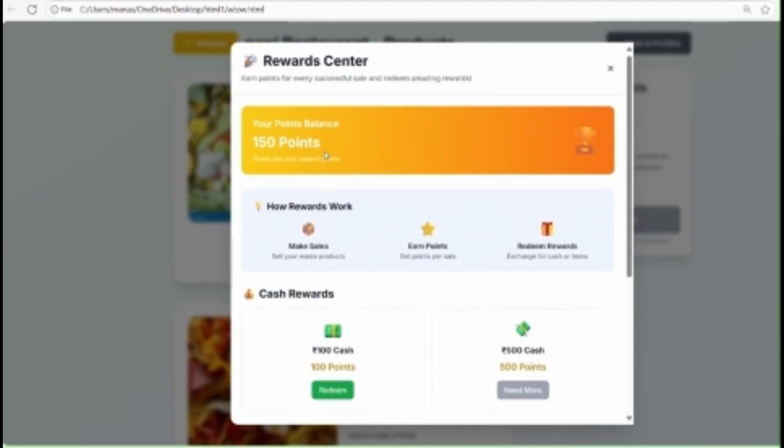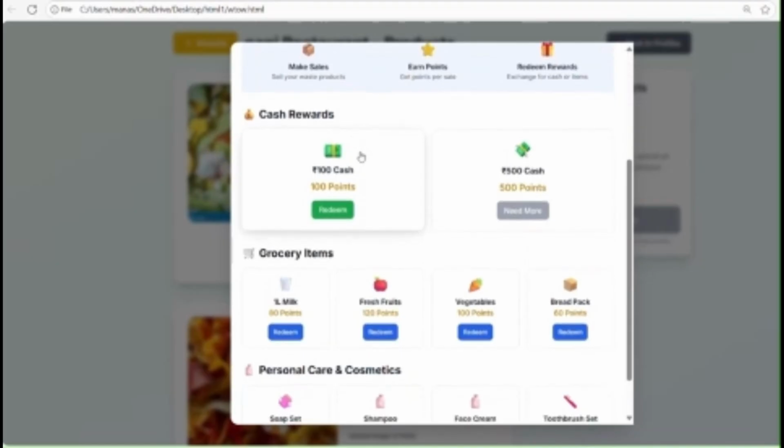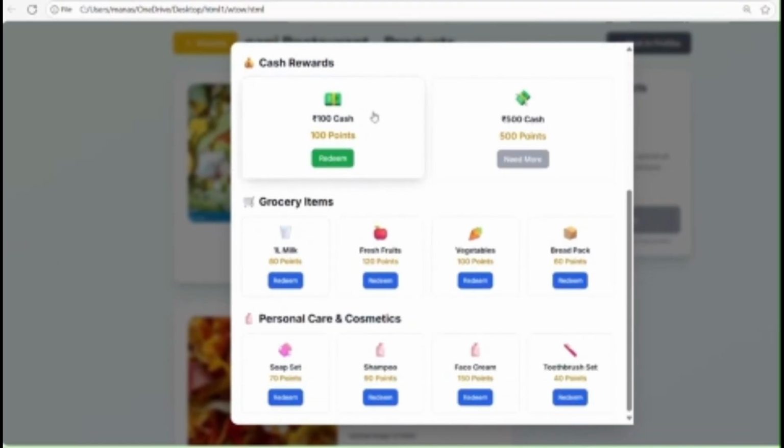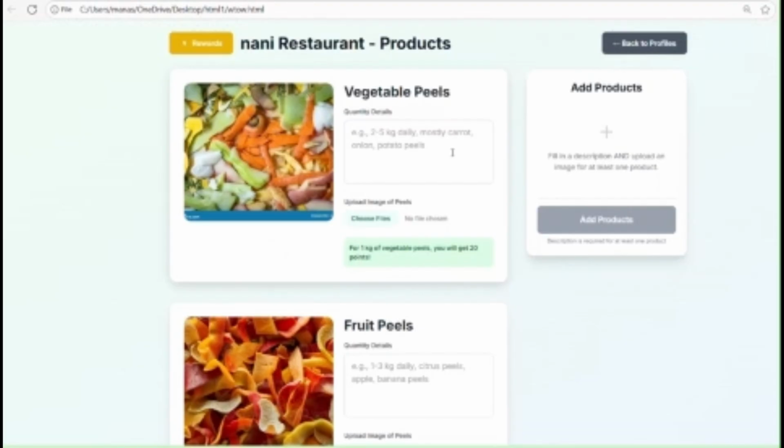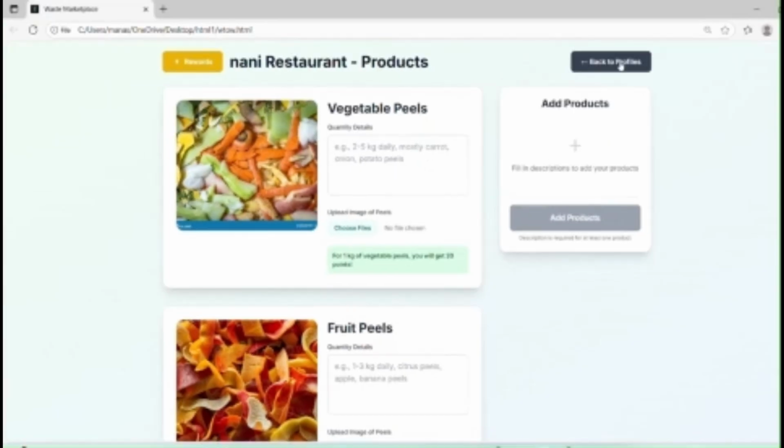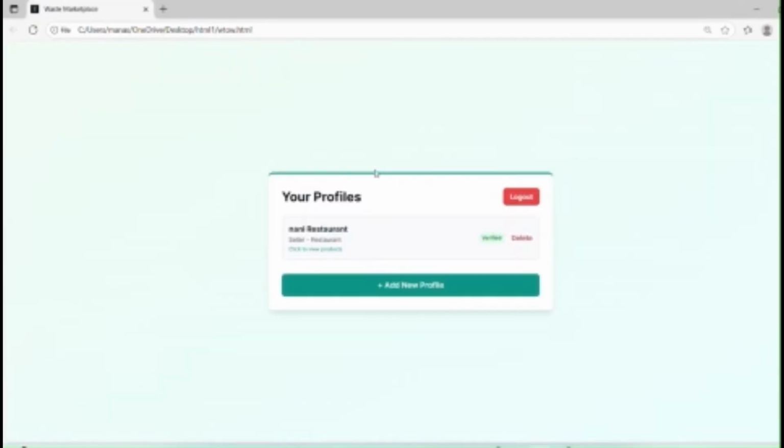You can redeem these points in the form of cash, for example 100 points, or you can choose grocery items like 1 liter milk, fresh fruits and vegetables, and personal care such as soap sets and shampoos. Some people see a pile of discarded peels and think waste. We see a pile of peels and think net worth. Now we need to go back. Now I have clearly explained the seller page.